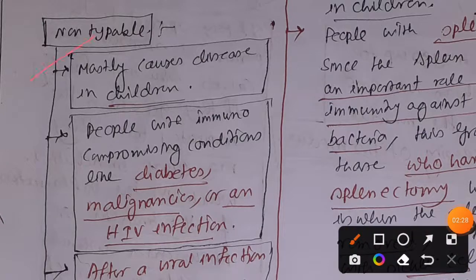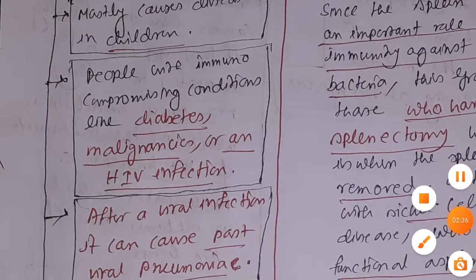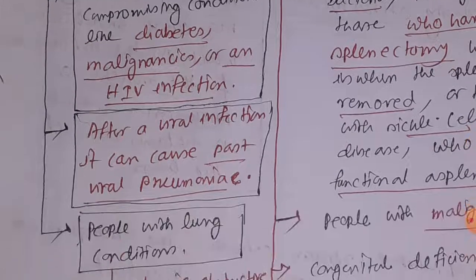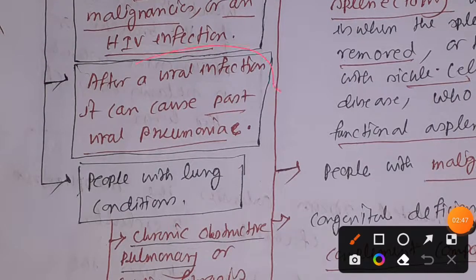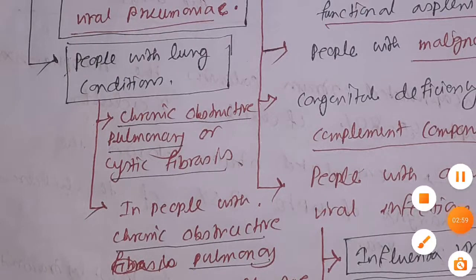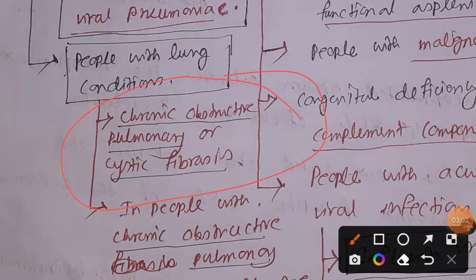This kind of infection is mostly present in children, and in people with immunocompromised conditions, for example people who have diabetes, people infected with HIV, malignancies, etc. After a viral infection, non-typeable Haemophilus influenzae can also develop a post-viral infection. And people who have serious lung conditions, for example chronic obstructive pulmonary disease or cystic fibrosis.